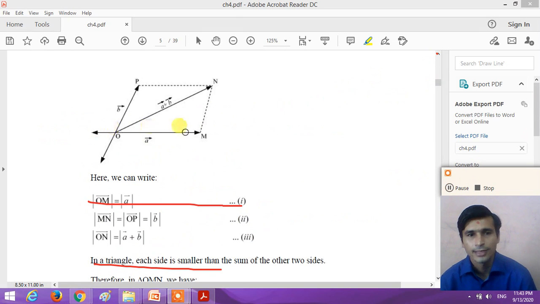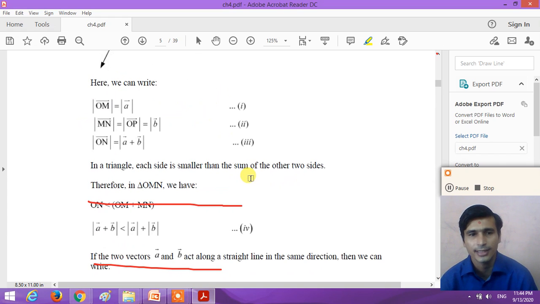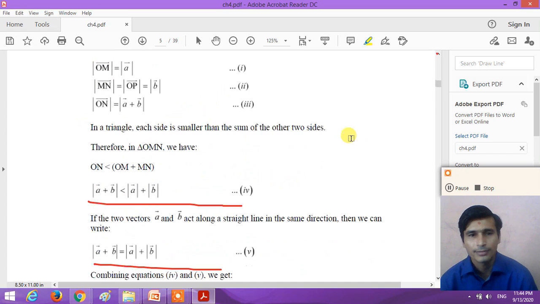This way, with vector A and vector B, we obtain a resultant vector by the parallelogram method. In the triangle ONM, OM is less than ON plus MN. So we get the magnitude of the vector A plus B is less than the magnitude of the vector A plus the magnitude of the vector B. Now if both vectors, A and B, are in the same direction and on the same line, the magnitude of the vector A plus B is equal to the magnitude of A plus the magnitude of B.